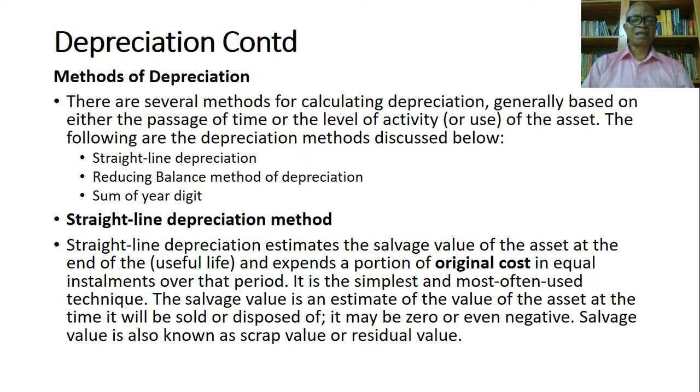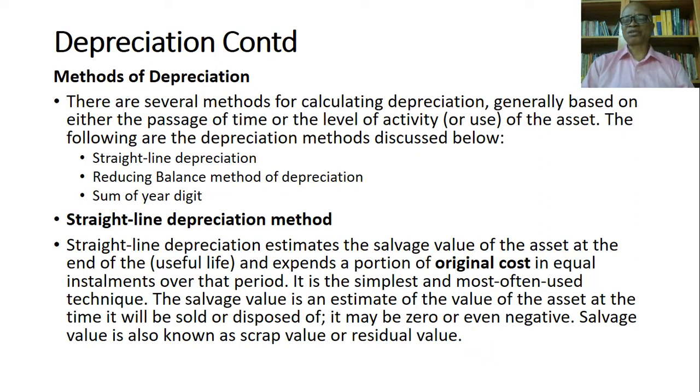Now, there are several methods that one could use when it comes to depreciation. The first one is the straight line depreciation method. The second one is the reducing balance method of depreciation, and then the final one is the sum of the year digits method. Let's look at the first one, the straight line depreciation method. The straight line depreciation method estimates the salvage value of the asset at the end of its useful life and expenses a portion of the original cost in equal installments over that period. We're saying that you first estimate the salvage value, the residual value.